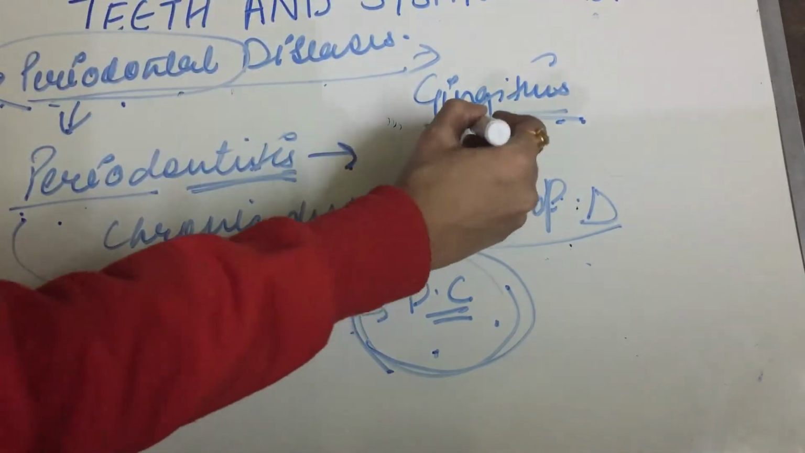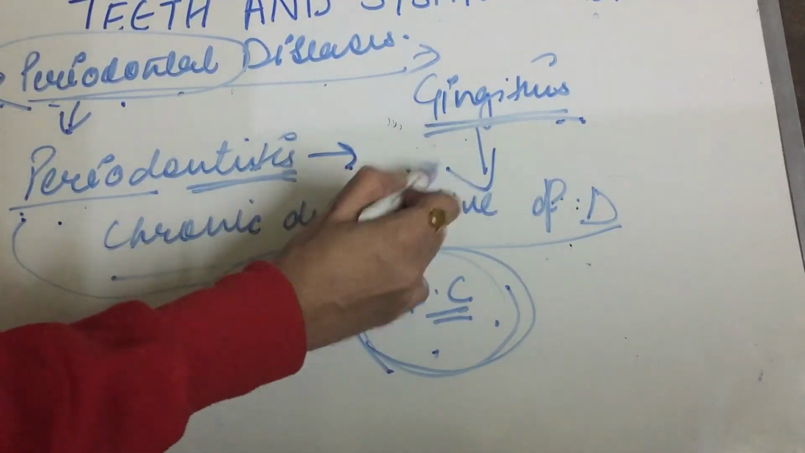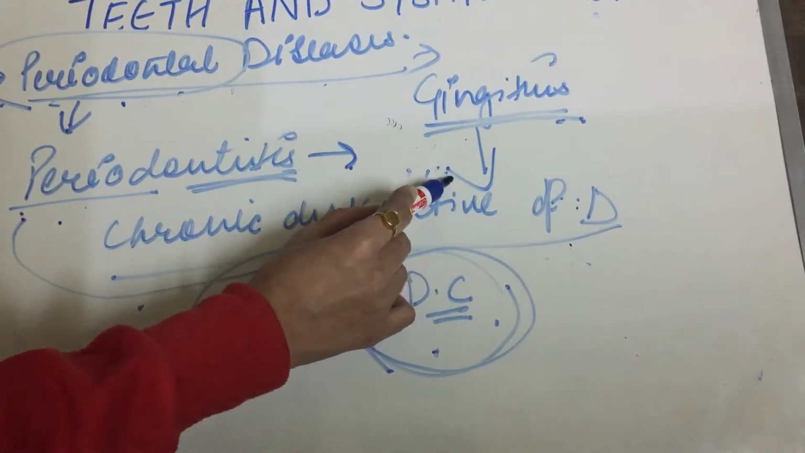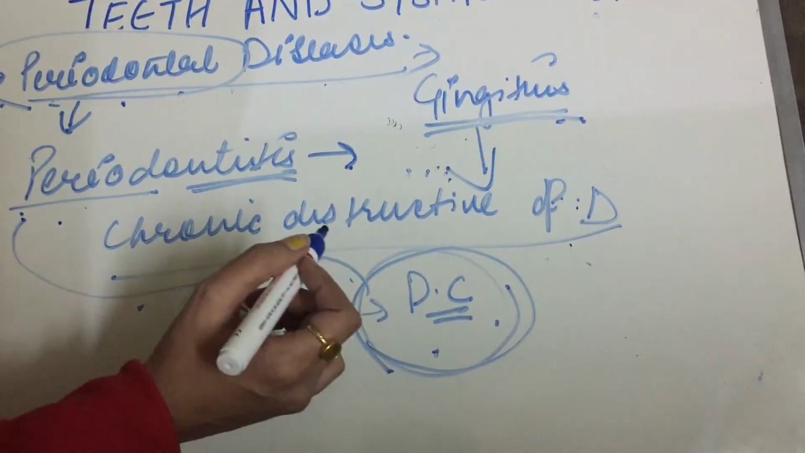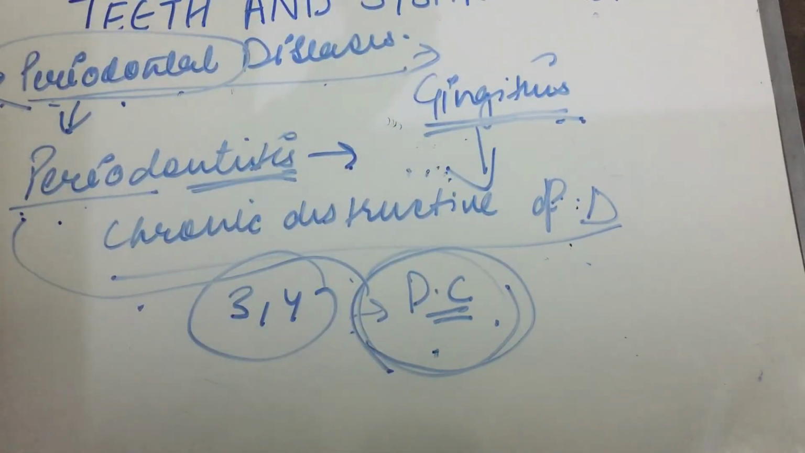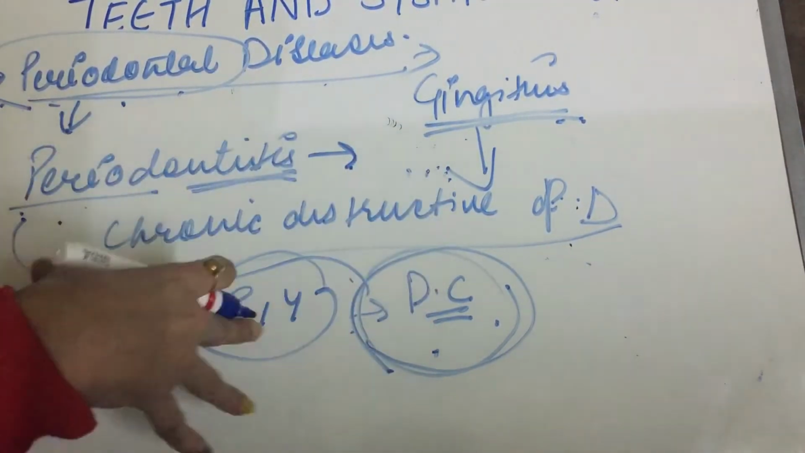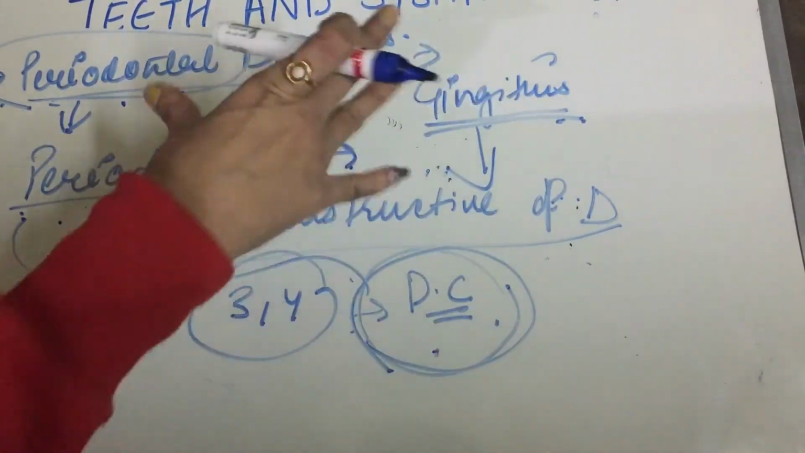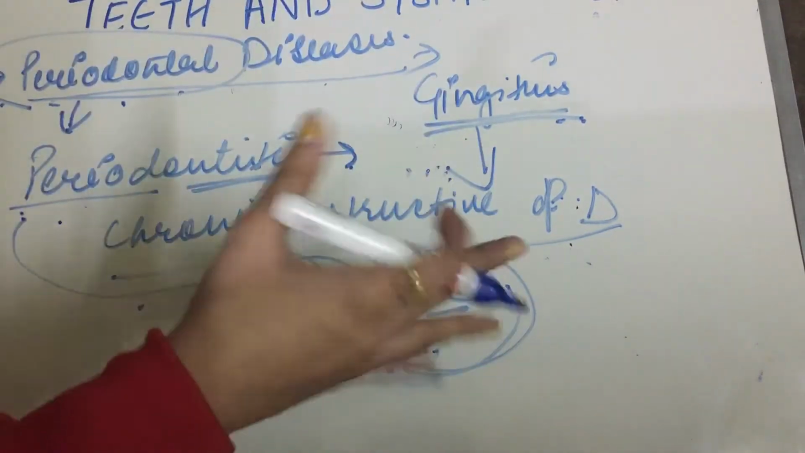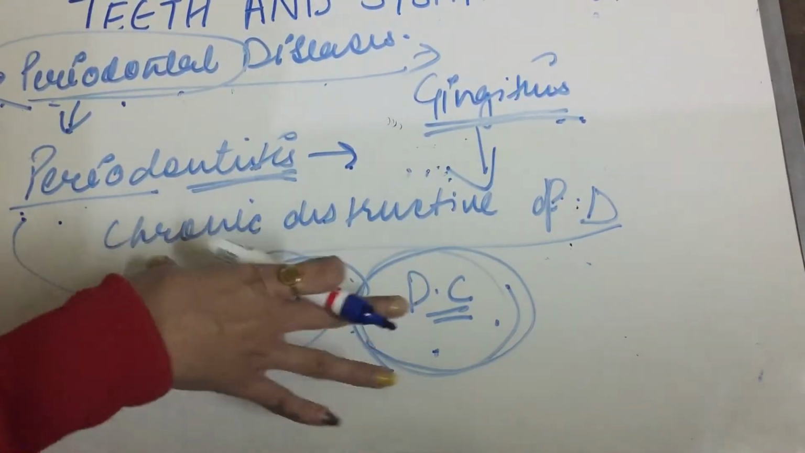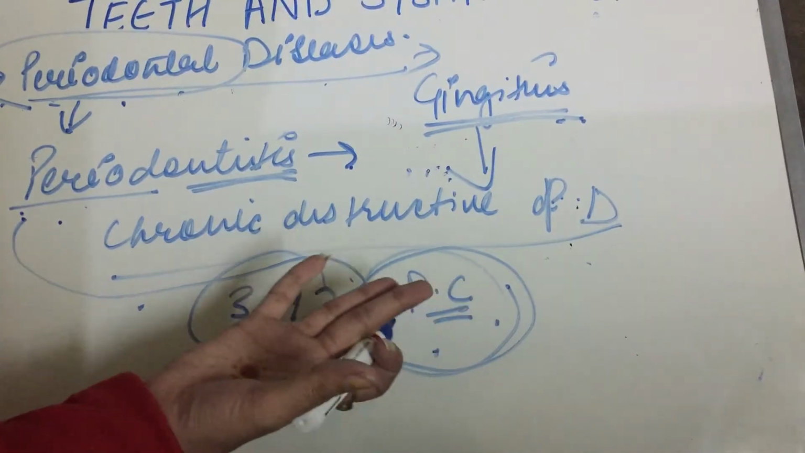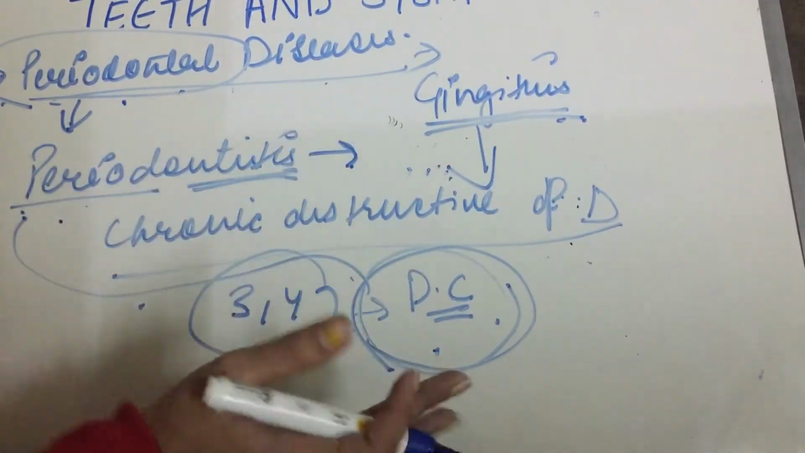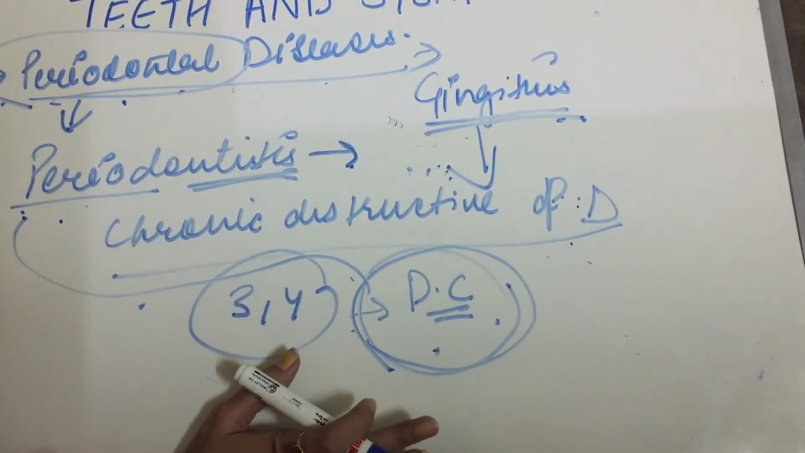Now it will spread slowly to the alveolar bone and periodontal ligament. The periodontal ligament means the ligament between the teeth and the bone. So the infection has spread between the teeth and bone. It will ultimately cause resorption of bone and there will be loosening of teeth. There will be loss of attachment of the periodontal ligament to the bone.